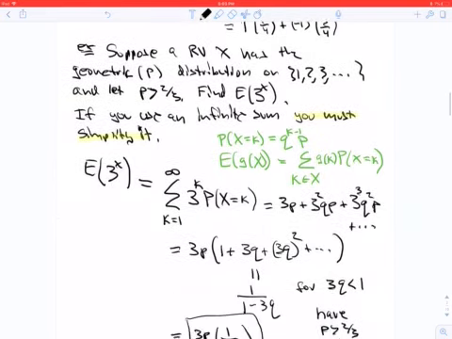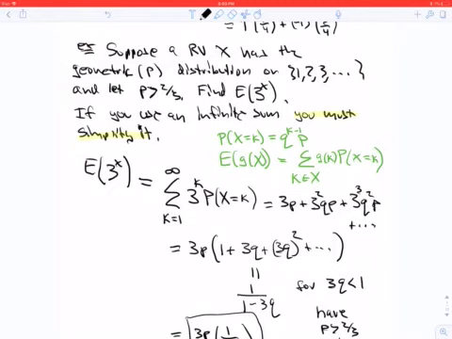So let's take a look at an example here. Suppose a random variable X has geometric p distribution on 1, 2, 3, and so on. Let p be greater than 2/3. Find the expectation of 3 to the power X. If you use an infinite sum, you must simplify it. So we're going to use our geometric formula as well as the definition for the expectation of g of X.